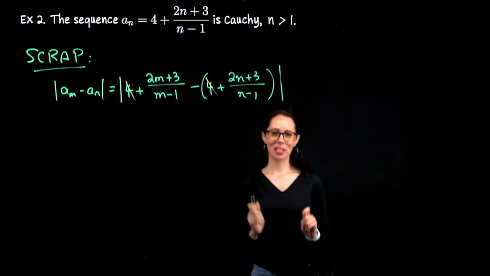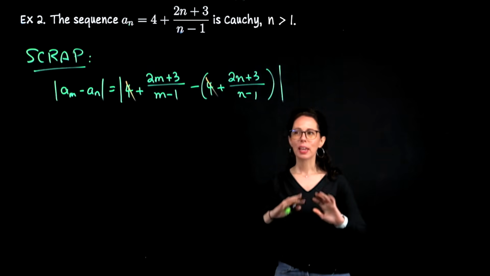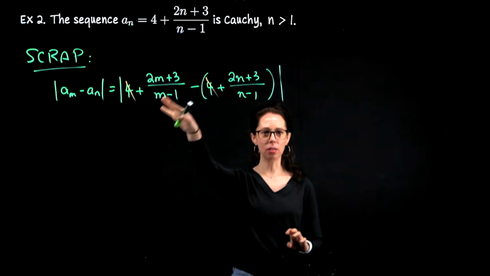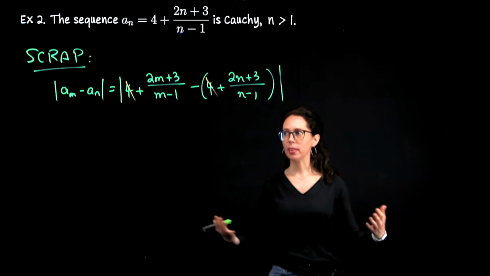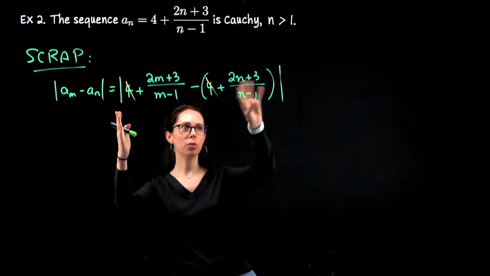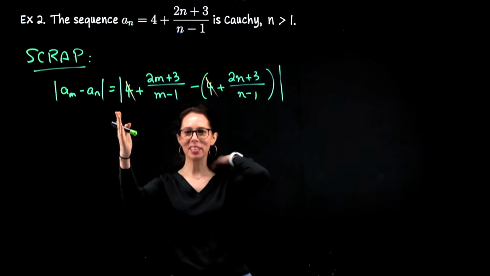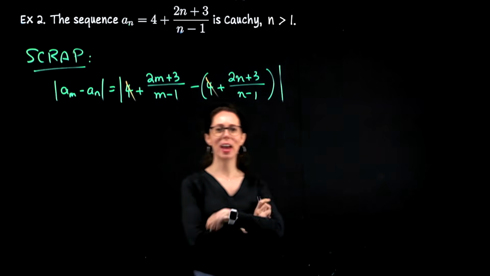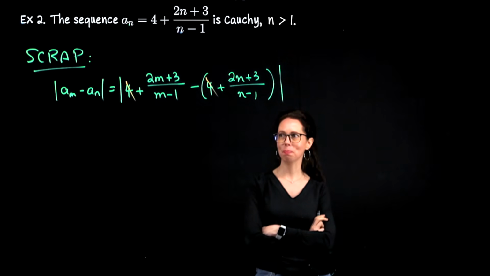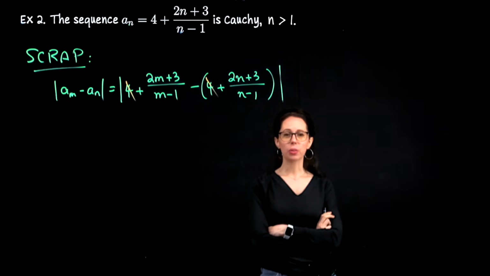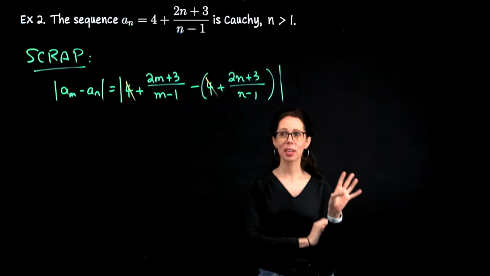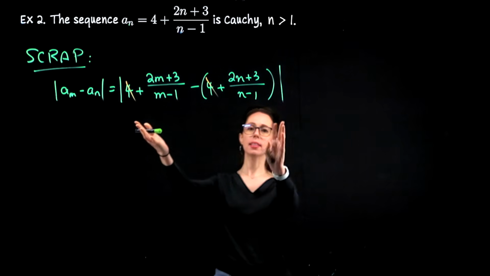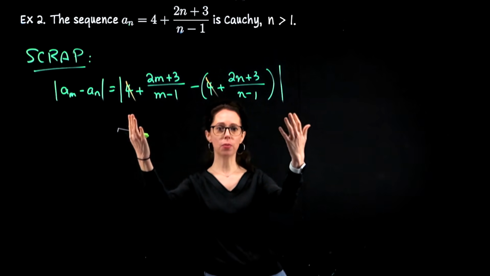So one of the messages I want to communicate with this example is do not start knocking things out at this stage. I see students sometimes when they're still within the absolute values trying to get rid of terms they don't like because there's a lot of multiplication that has to happen here in order to simplify this expression. I would advise you not to do any of those knockouts, adjusting numerators and denominators, until you have simplified what's inside the absolute value and done the absolute value.